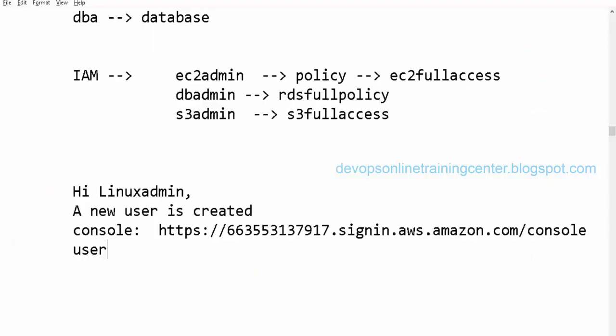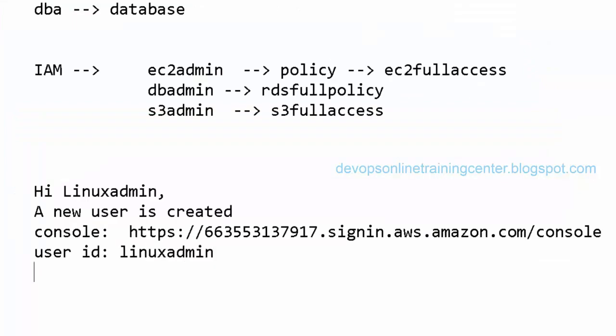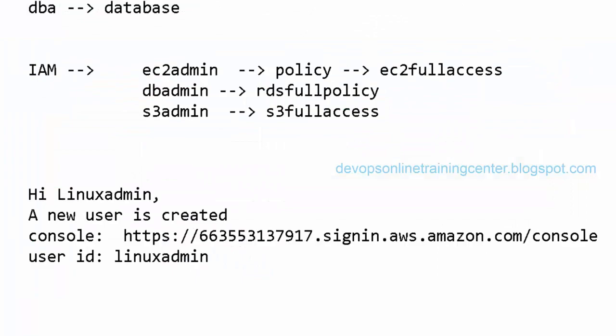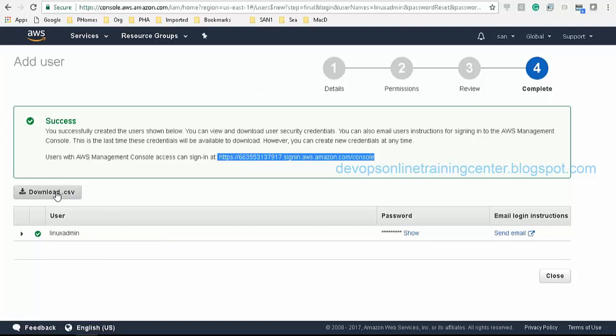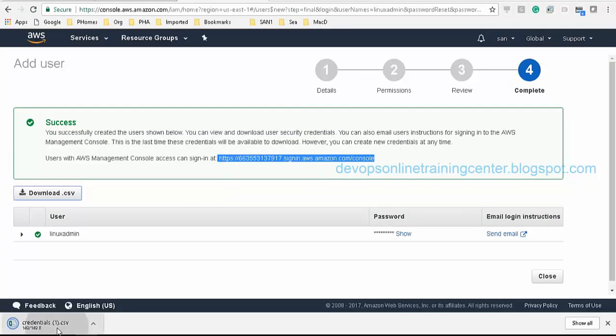The user ID is Linux admin, and I give this .csv file, the downloaded .csv file, to him so that he can open it. If I open it, under credentials, there will be a password in this Excel sheet.